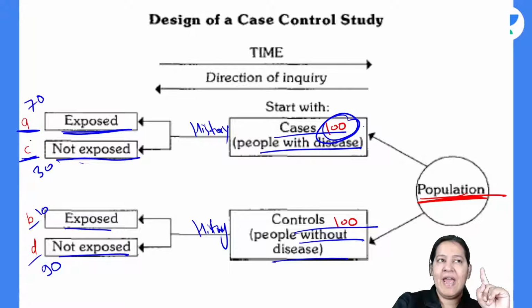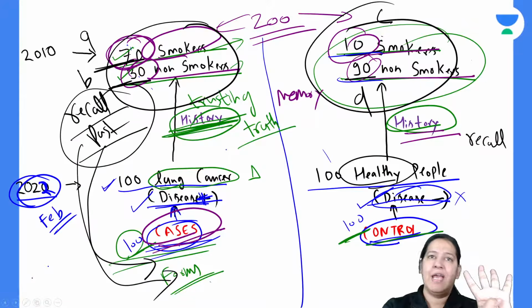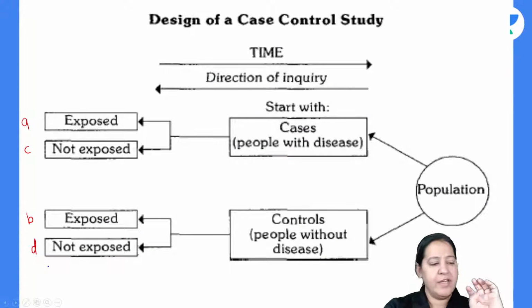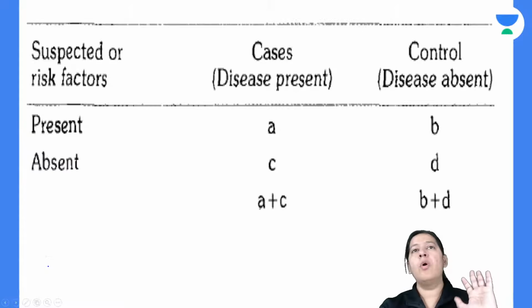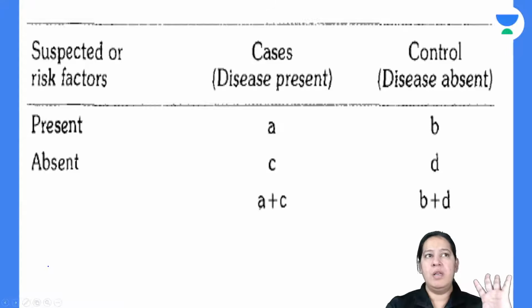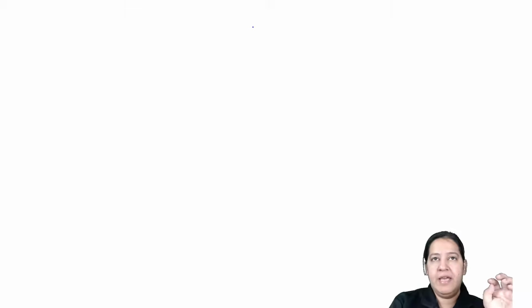So I am calling A as 70, C as 30, B as 10. It is an example, right? So we divided people into 4 categories, A, B, C, D. Have you got it? Give me a thumbs up if you got it. Yes or no? So make a table. How will you make a table? So please understand how to make a table here.